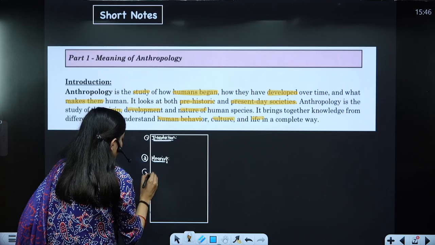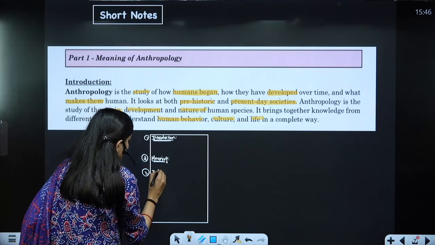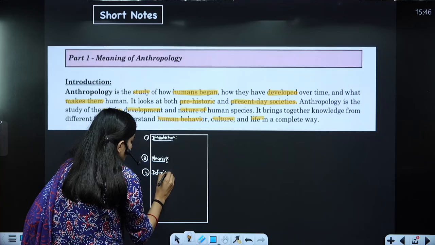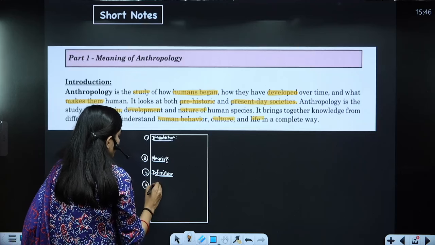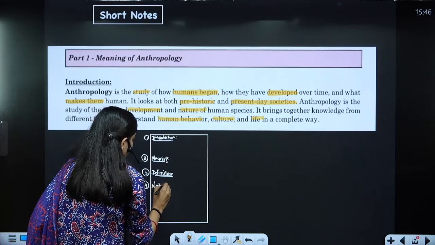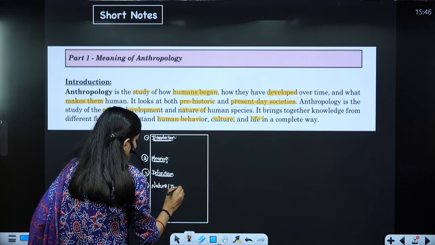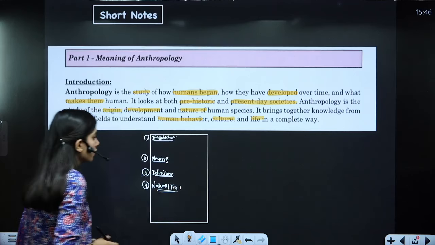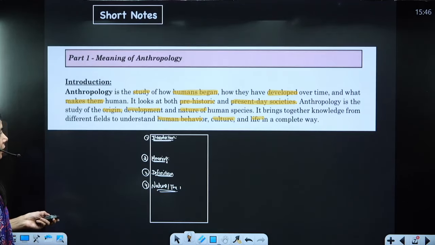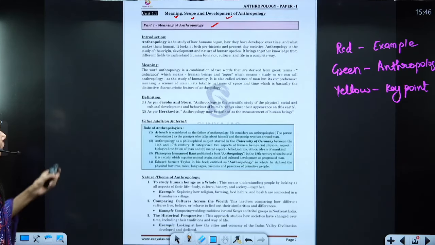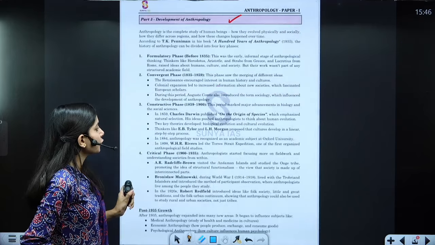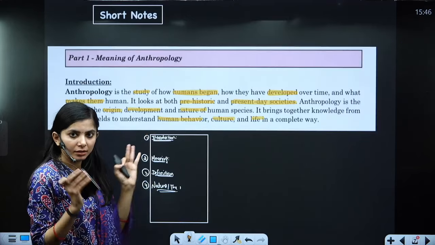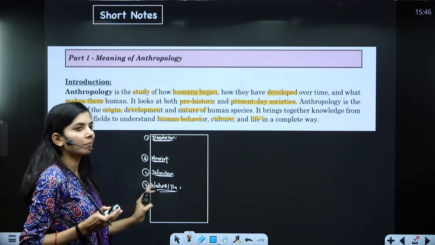Then the third one is definition. Then the fourth one is the nature and theme of anthropology. So in one page, all the things related to part 1 should come. That should be a basic measurement in your mind.